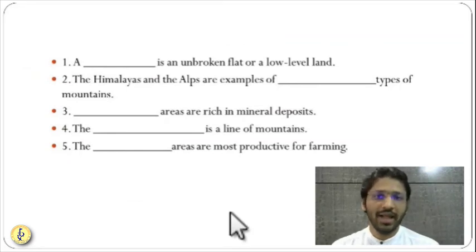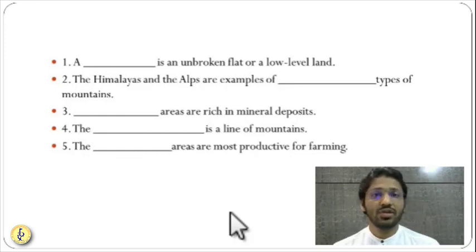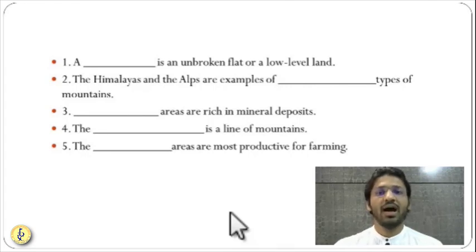Now you have some fill in the blanks which we can consider as MCQs. Dash dash is an unbroken flat lowland. You know it. Himalayas and Alps are an example of what type of mountain? We have seen that. Dash dash areas are rich in mineral deposits. And dash dash is a line of mountains. And the last one, dash are the most productive areas for farming. We have seen that too.